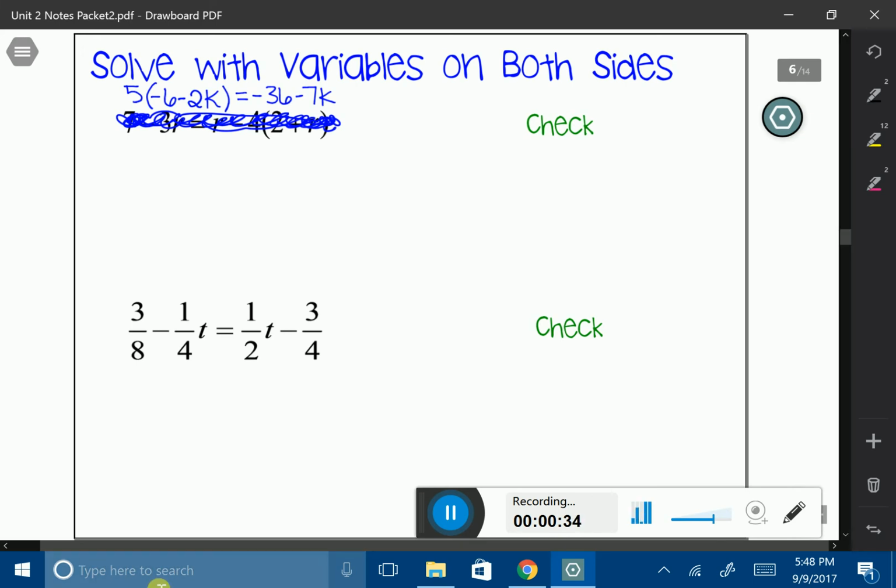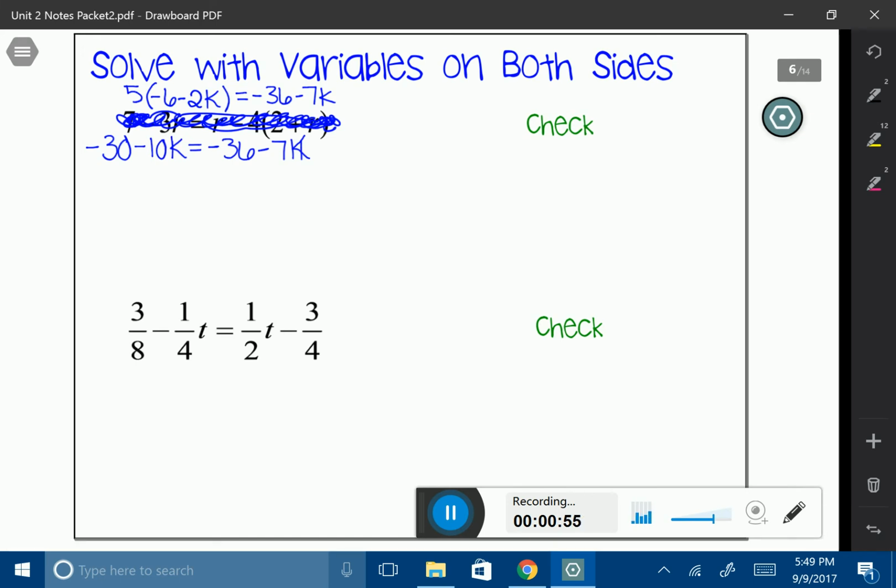So I'm going to distribute my 5 to give me negative 30 minus 10k. And that's going to be equal to negative 36 minus 7k. Now, what you'll see here is it looks very similar to what we were doing before, but now we have a k on the left and a k on the right. And we also have a constant on the left and a constant on the right.